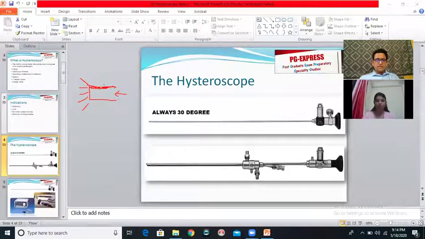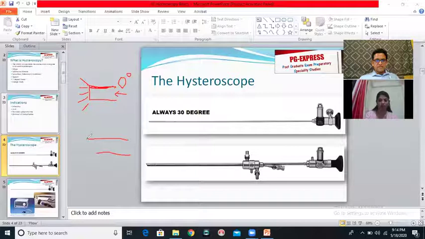This first one is what we call a 0-degree telescope. Pardon the drawing, I'm using a mouse. But a hysteroscope is a 30-degree telescope. 30-degree telescope means that the build of the telescope is like this.